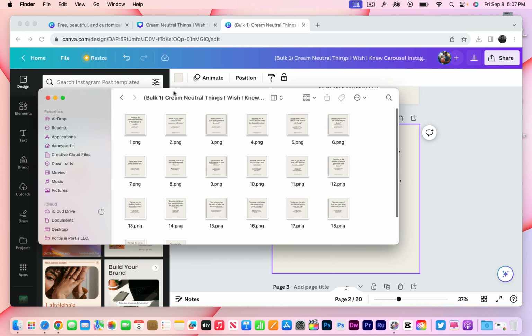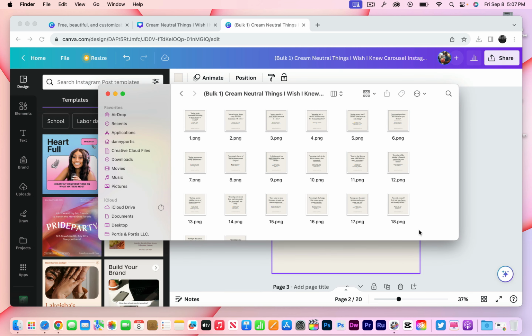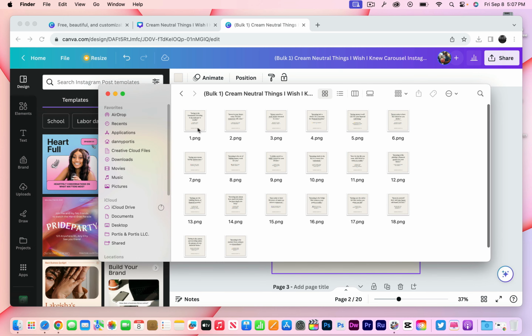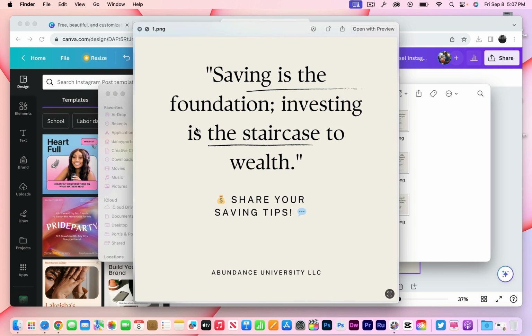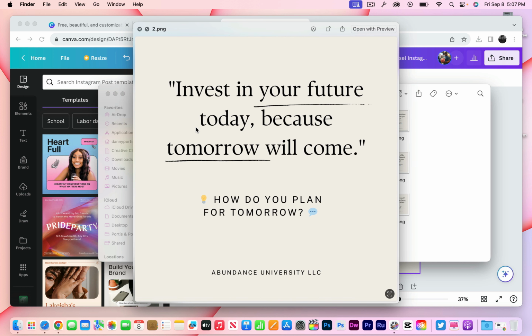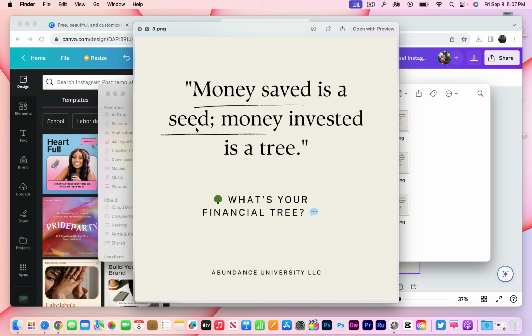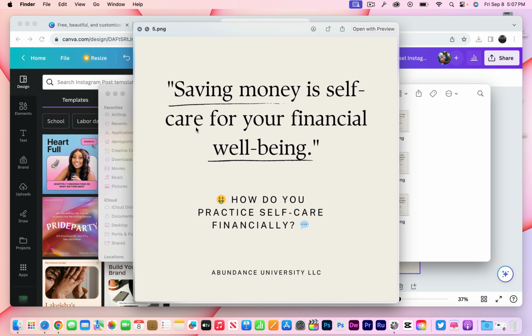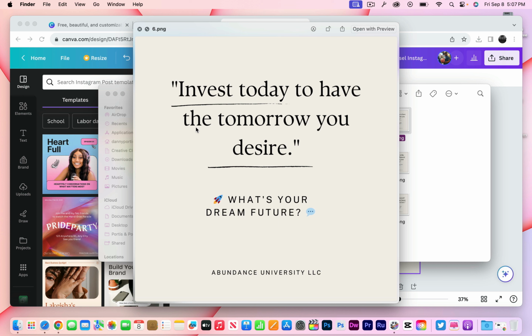Right here, what I've done is I've already created these, I've already sent them to Lawrence. And as you can see here, I have 20 of them that I've already mass produced. If this is something you want me to do for you, once again, I'll be happy to do it for you. Here's a tutorial on how to do it yourself. Real simple, real easy. I mean, this is engaging, this is connecting.